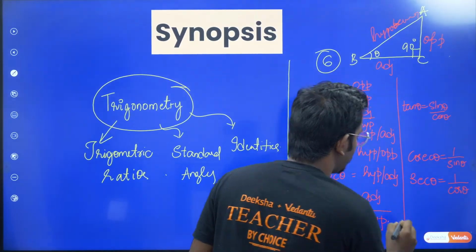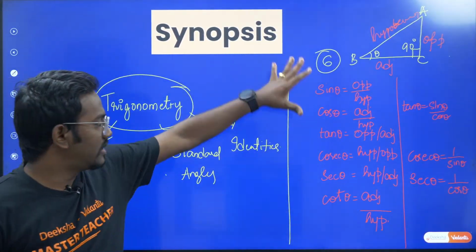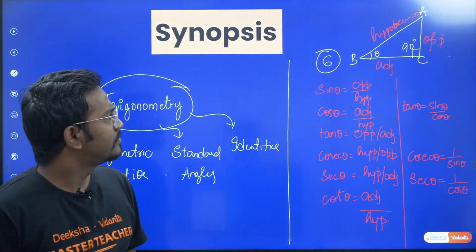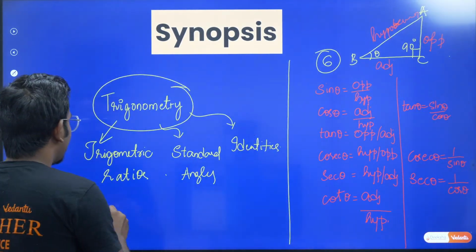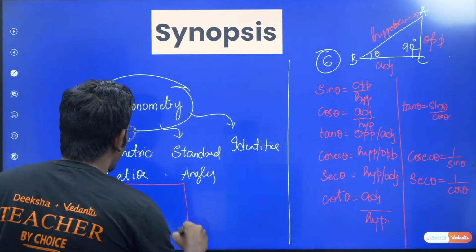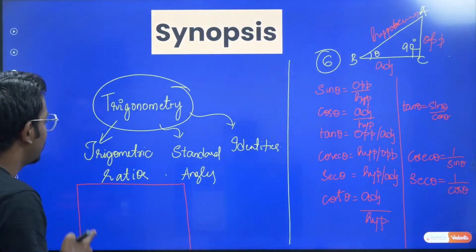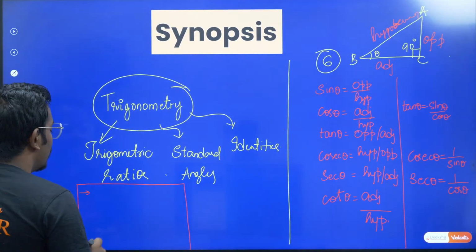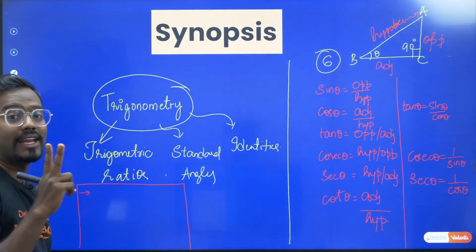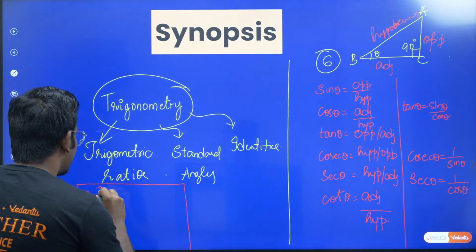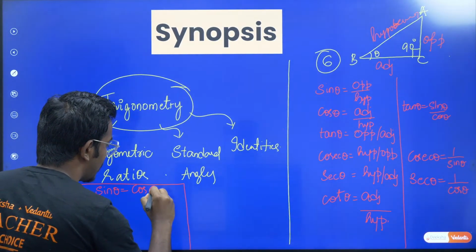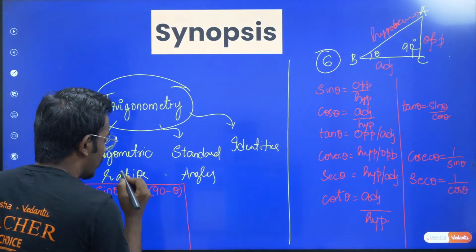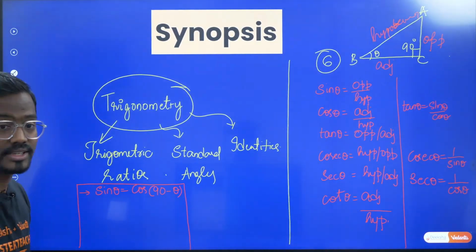Very good. Super. So this is all about your trigonometric ratios, and you should know a few things here. In trigonometric ratios there are a few very important results. The first result is the complementary angle result. You can write sin theta as cos of 90 minus theta, or cos theta as sin of 90 minus theta.